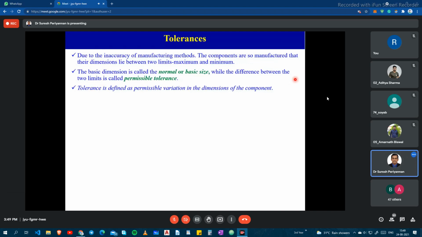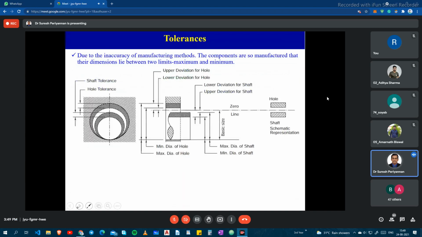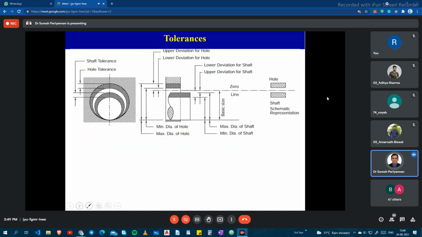Anyway, now see here, this is simple. For example, recollect your information. This is the hole tolerance and this is the shaft tolerance. This is the minimum diameter of the shaft and this is the maximum diameter of the shaft. This is the lower deviation of the shaft and this is the upper deviation of the shaft. This is the zero line, the normal size, the basic size.